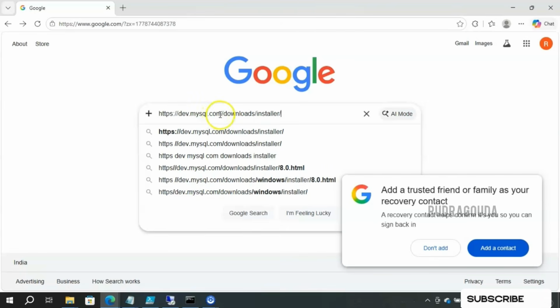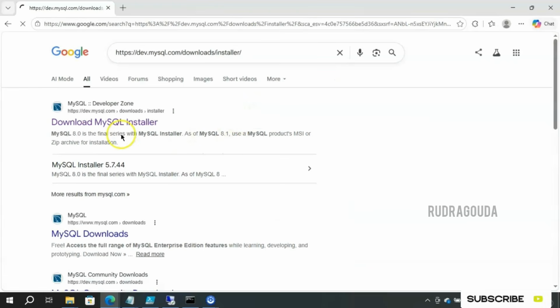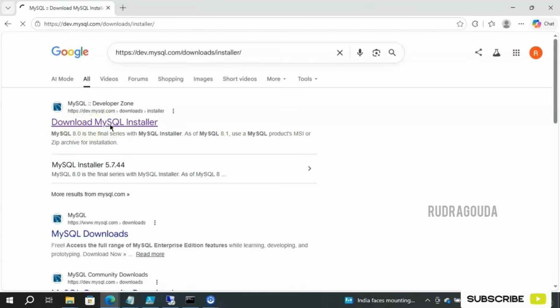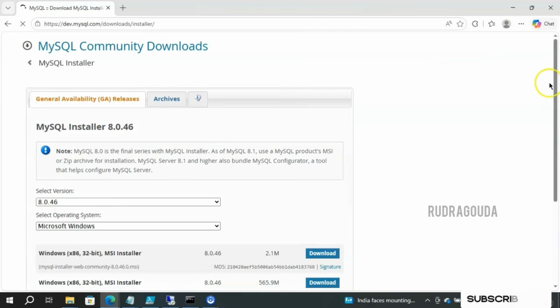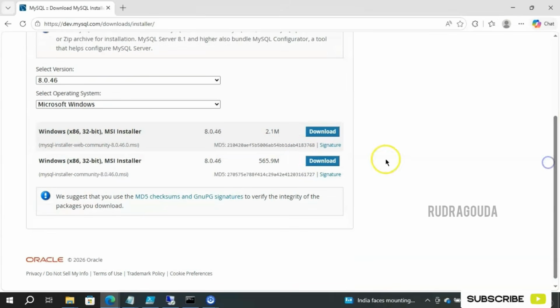To download MySQL, first go to this particular website, then click enter and you will get a first option called download MySQL installer. If you click on that and scroll a little down, you will get the installable file. Yeah, I'm talking about this one, Windows MSI installer. If you simply click on this one, it will download for us. So now I have downloaded this one in my environment.